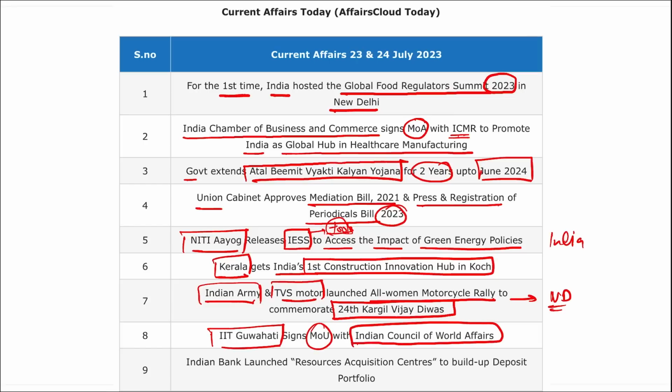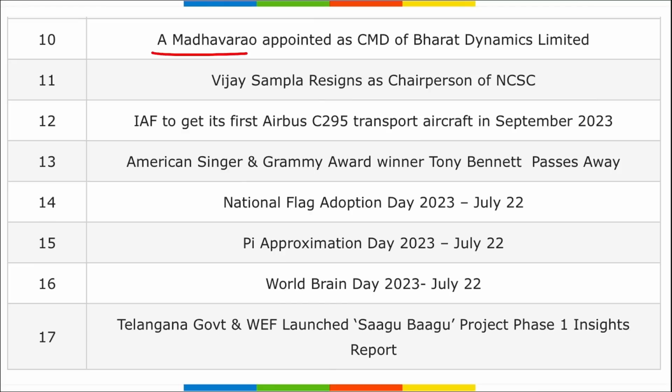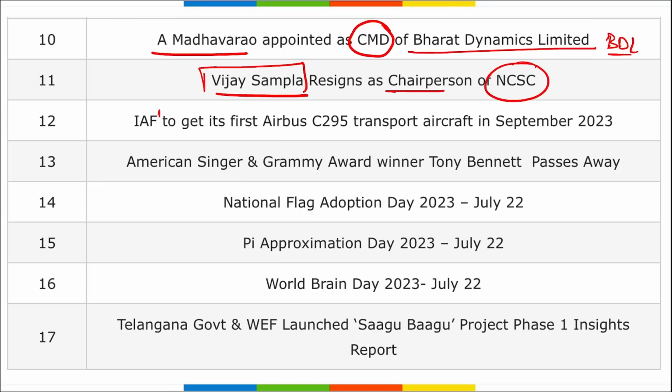Next is A. Madhav Rao. He has been appointed as the chairman and managing director of BDL, that is Bharat Dynamics Limited. Vijay Sapla has resigned as the chairperson of NCSC. IAF got the first Airbus C295 transport aircraft in September 2023, and the rest will be delivered by Airbus to the Indian Air Force. Then American singer and Grammy Award winner Tony Bennett recently passed away.